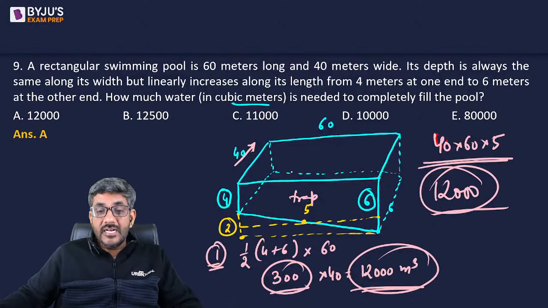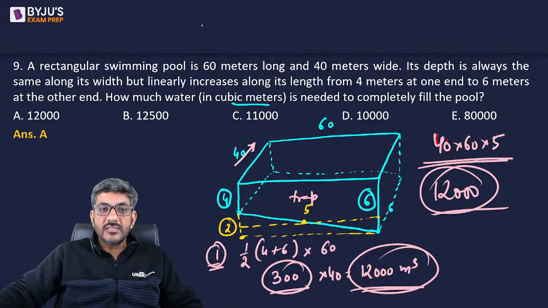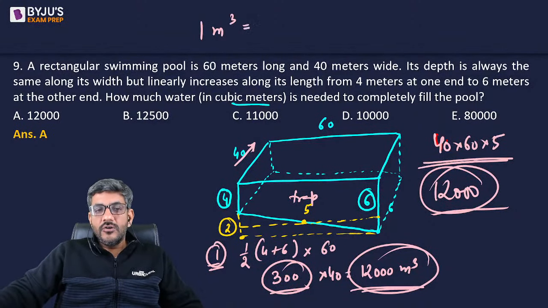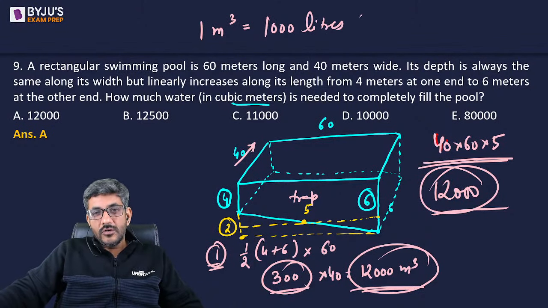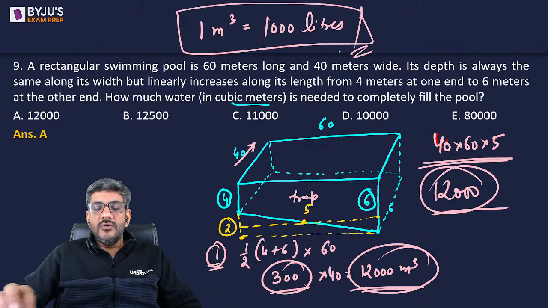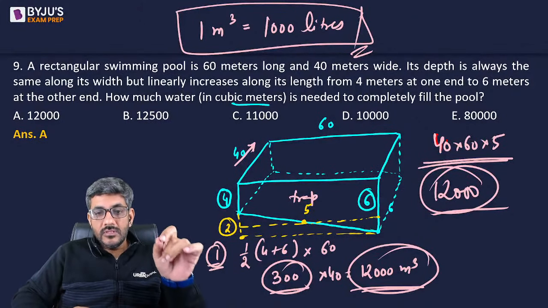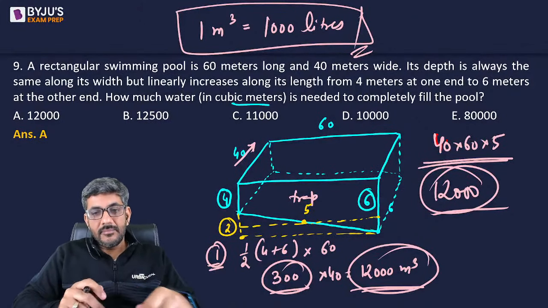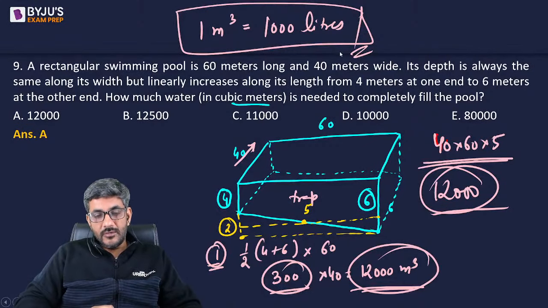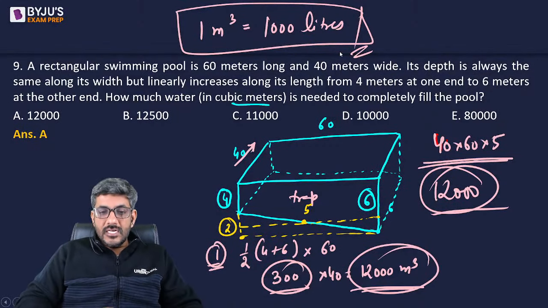And always keep that in mind, यहाँ पे liters में नहीं पूछा था. Even if it is asked, you can do it. 1 meter cube is equal to 1000 liters. So if the question was asking in liters, you have to multiply 12,000 with 1000. That will tell you how many liters it is. So that becomes the answer for this particular question. Okay. So that was question number 9.